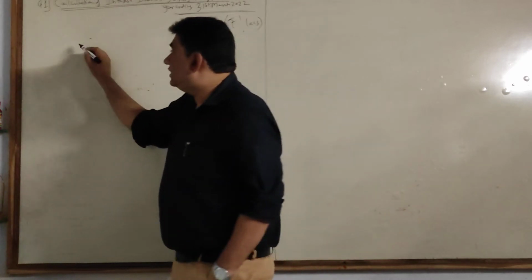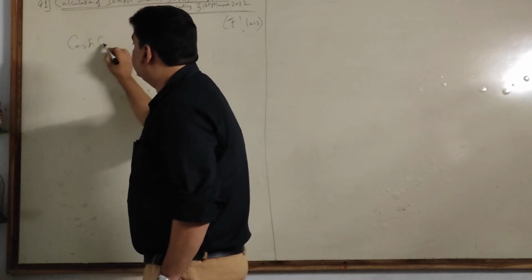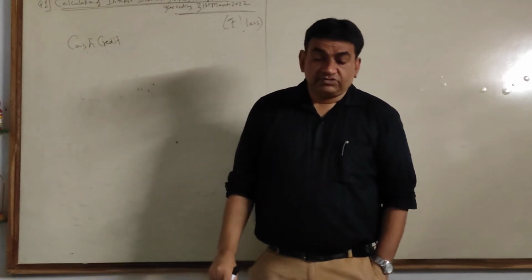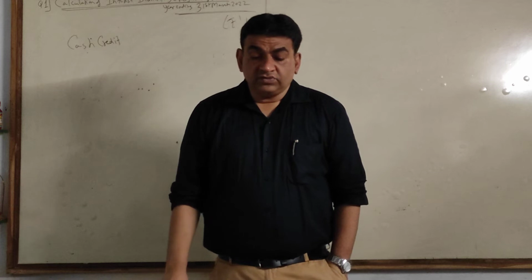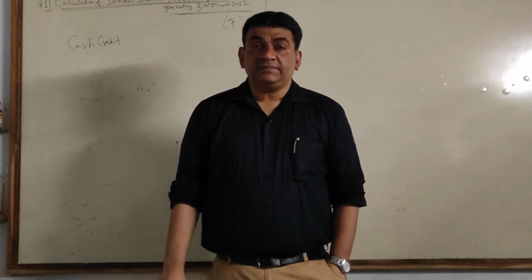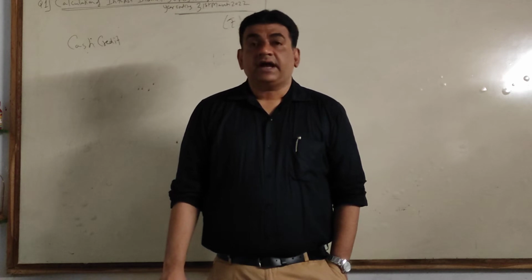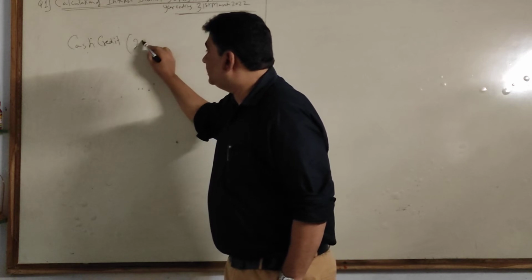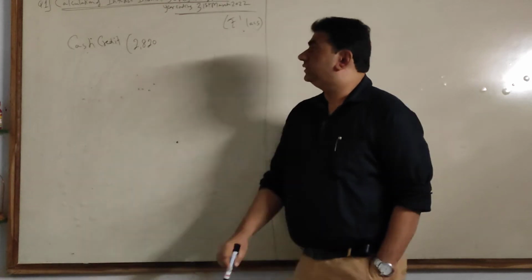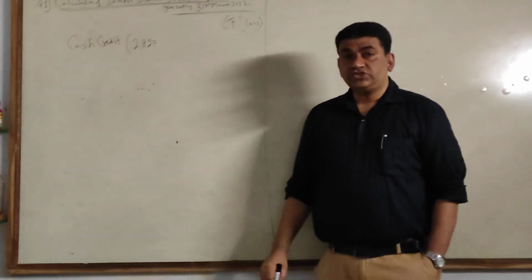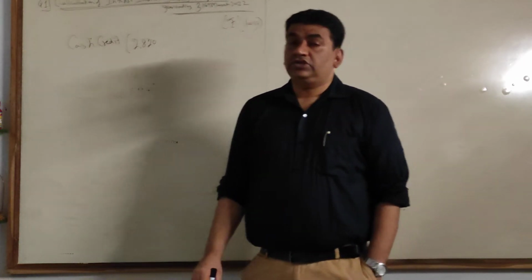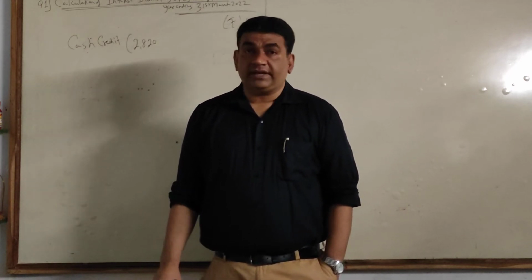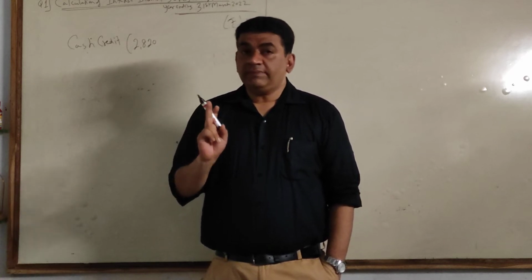Now, let's take the first one. Cash credit. Now see, 2820 is the total interest earned, PA and NPA together. I don't have the segregation. So what do you do? Put a bracket here only. We will show the calculation in the brackets. 2820. What is 2820? Total interest earned, performing and non-performing. But earned, I take only performing.